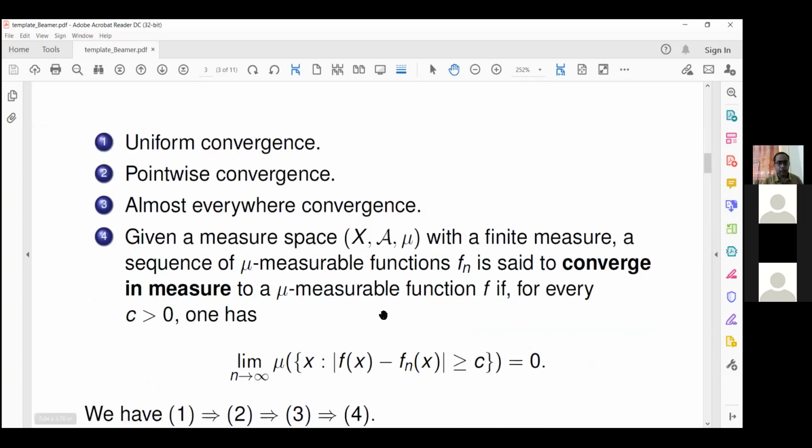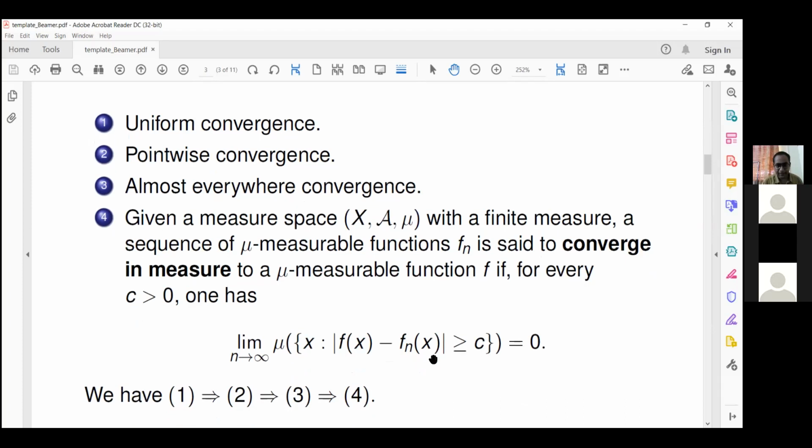Convergence in measure means that if you have a sequence of functions, it is said to converge in measure to a mu measurable function, provided for every positive epsilon, the set of all x where f(x) differs from f_n(x) has some measure, possibly positive a priori, but this measure shrinks to 0 as n goes to infinity.